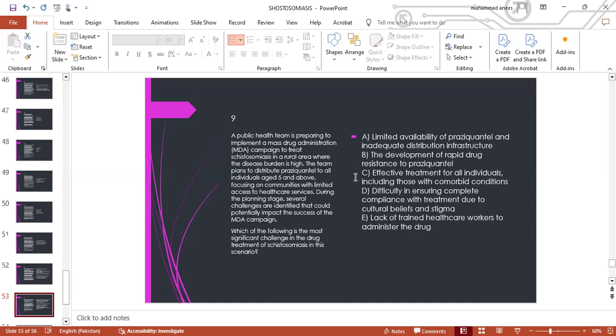A. Limited availability of praziquantel and inadequate distribution infrastructure. B. The development of rapid drug resistance. C. Effective treatment for all individuals, including those with comorbid conditions. D. Difficulty in ensuring complete compliance with treatment due to cultural beliefs and stigma. E. Lack of trained healthcare workers to administer the drug. So the correct answer is A, limited availability of praziquantel.